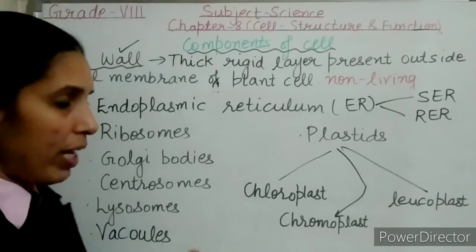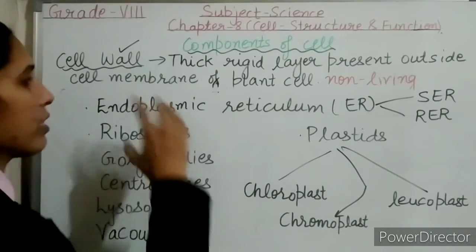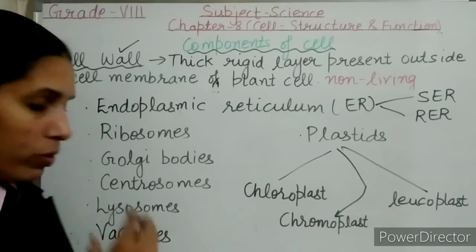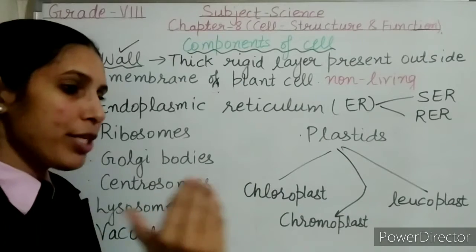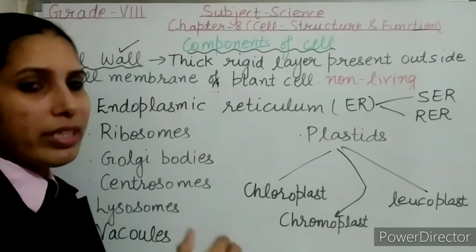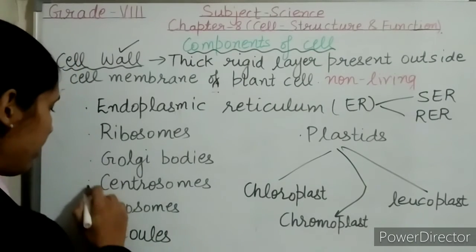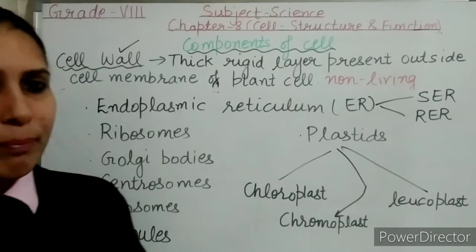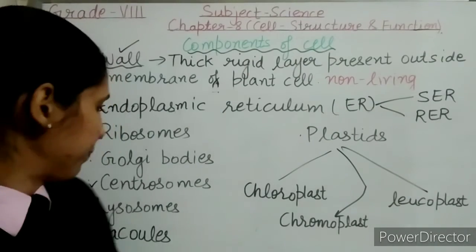In case of plant cell, cell wall is present, but in case of animal cell, cell wall is absent. If we talk about the vacuoles, in case of plant cells, vacuoles are larger in size, but in case of animal cell, vacuoles may be either absent or very small in size. Centrosomes are present in the animal cells and they are absent in the plant cell.